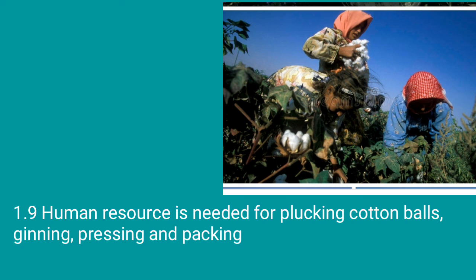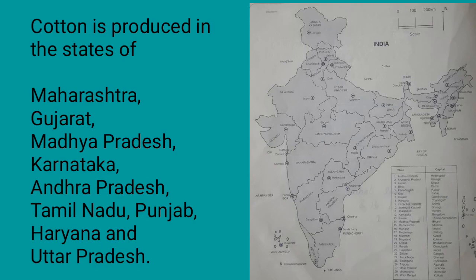Which are the states in India that produce cotton? They are Maharashtra, Gujarat, Madhya Pradesh, Karnataka, Andhra Pradesh, Tamil Nadu, Punjab, Haryana and Uttar Pradesh.